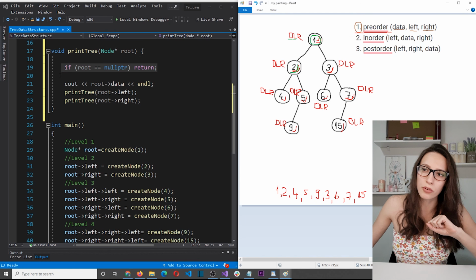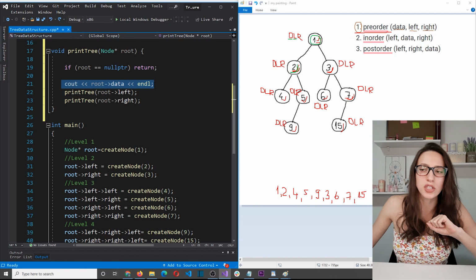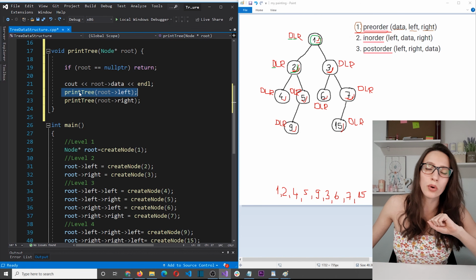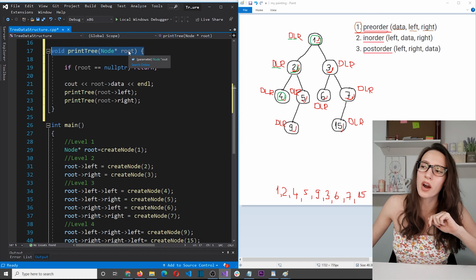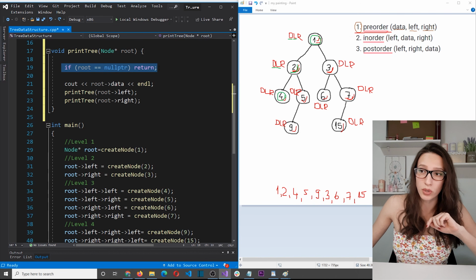So we proceed from this base case and we go to this line here, which says, now you need to print the data. So we do this part here. And then we proceed with the next line, which says, now you need to visit the left child. So you need to invoke the same function, but for the left child. So we do the left part of the algorithm and we visit this child here, which means that we invoke this same function. And this time we are passing number 4 as root. So again, we are asking, is root equal to nullptr? The answer is no, root is 4.